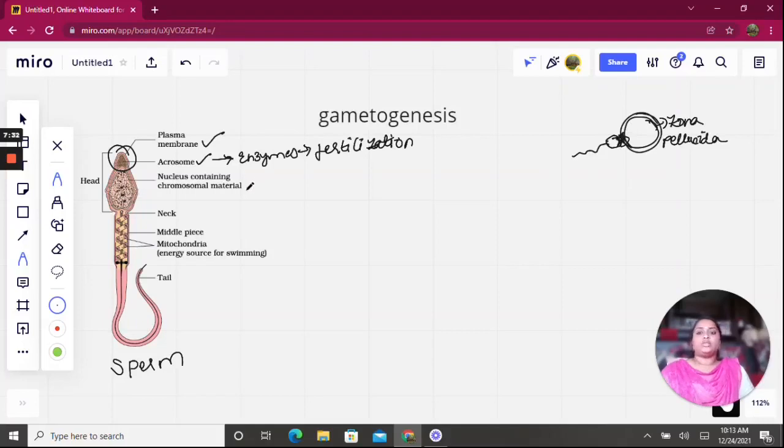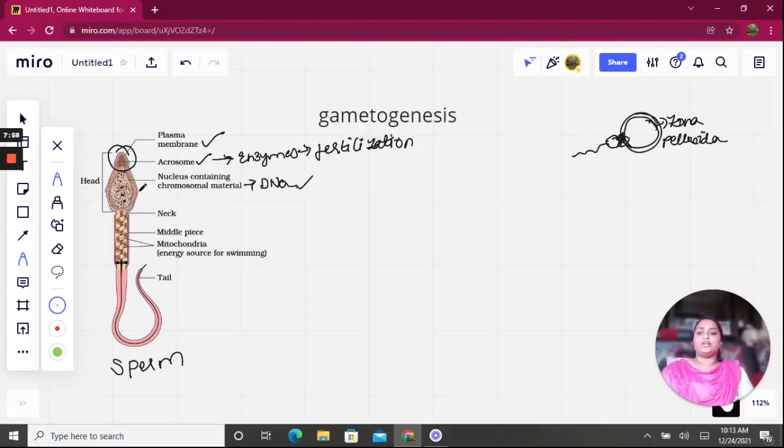And the head also contains nucleus containing material DNA. So what is DNA? DNA is the material which is responsible for transfer of characters from father to the offspring, or parent to the offspring. As we are discussing sperm here, the genetic characters are transferred from the parent to the offspring through the DNA itself.